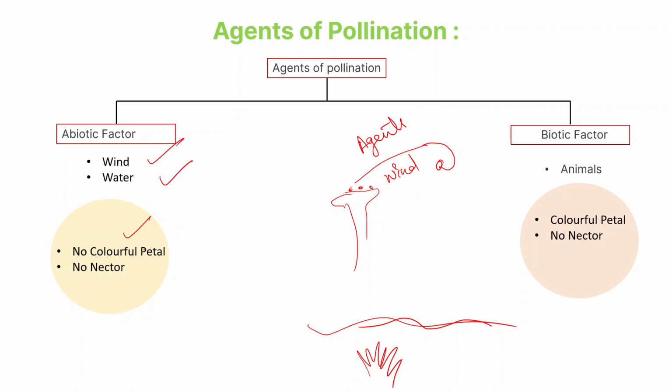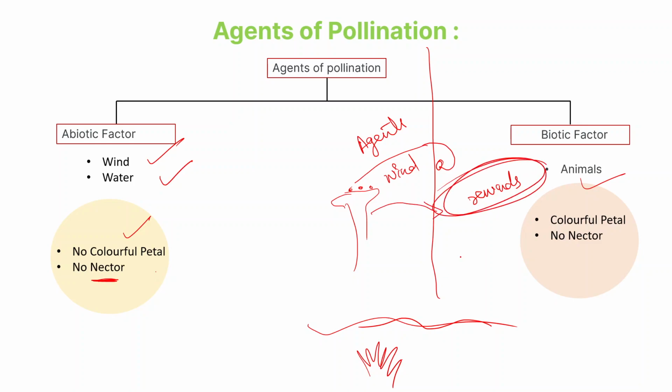And for that, the flowers do not have to be colorful or give any nectar in return. But for the biotic factors, if animals are involved, they need some rewards in return. Like if I'm going to pollinate you, you will have to give me something as a reward. Okay, and this reward can be anything.